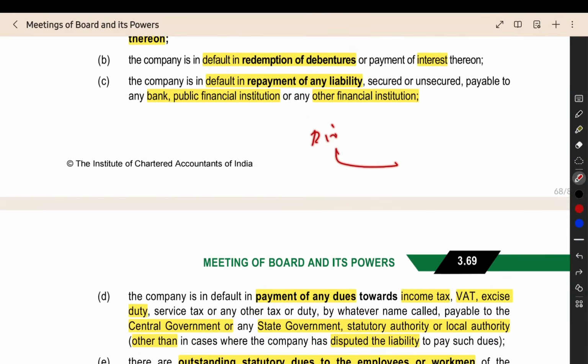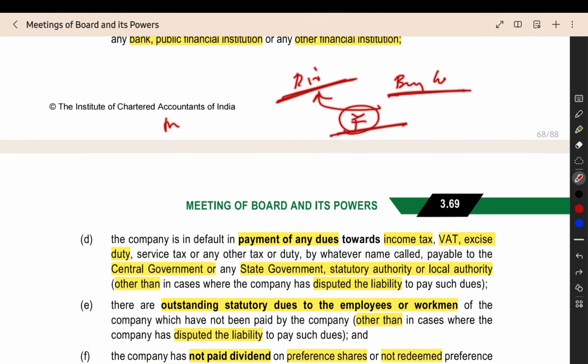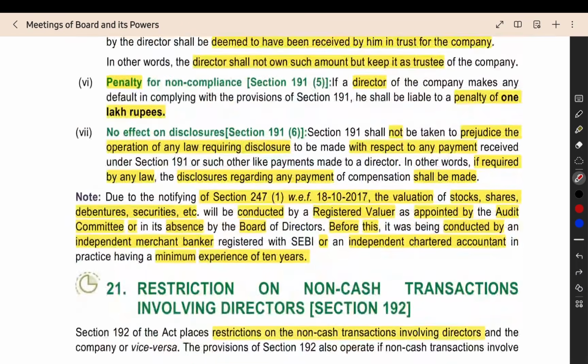Then, if the director is receiving any payment from the buying company in contravention of these provisions, you are violating this provision and getting the amount, then that amount will not be owned by the director. That amount will be supposed to be given to the company. The main company should be the owner of that amount, and the director will be considered to be holding that amount in trust for the company. The director will be holding the amount, but the true owner of that amount will be the main company only.